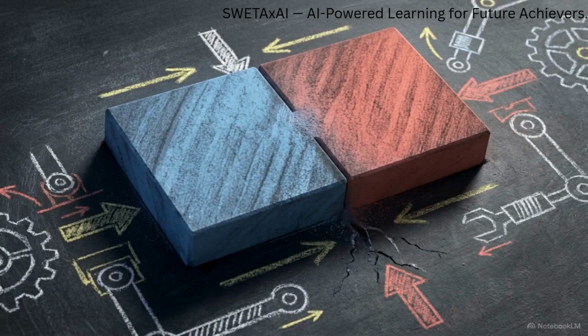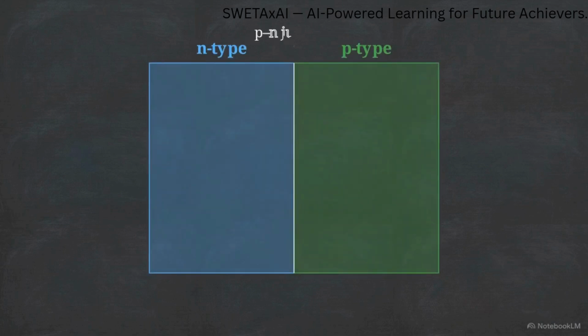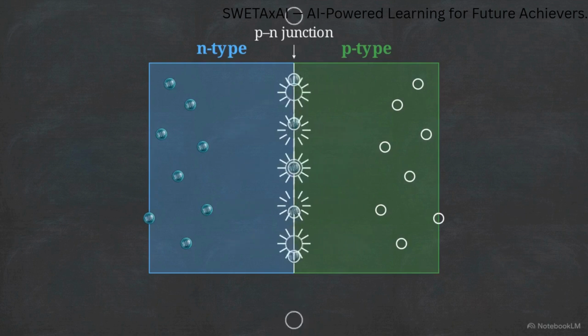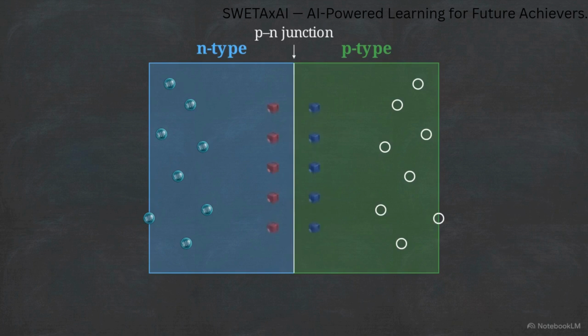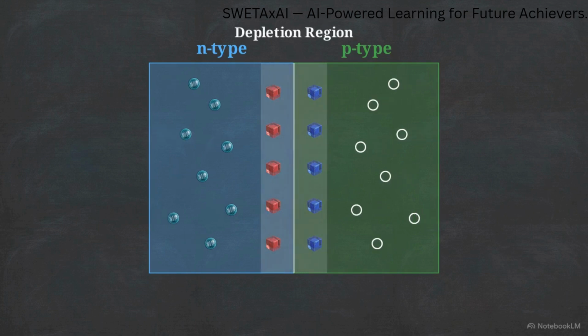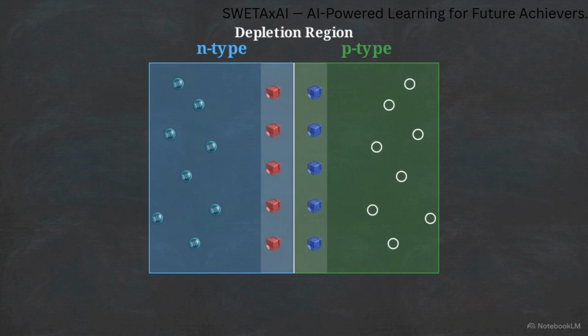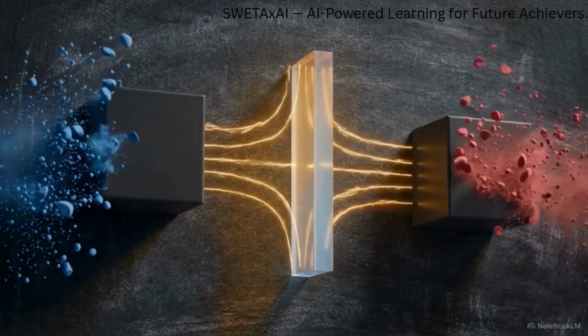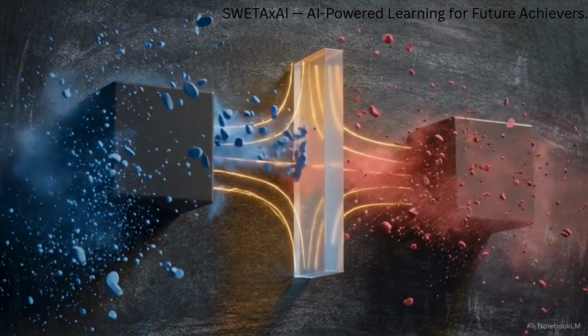The next step is to physically combine an N-type block and a P-type block into a single solid piece of silicon. This diagram shows the p-n junction, where these materials meet. Upon contact, electrons and holes diffuse across the junction to combine, driven by the concentration gradient. Neutralizing leaves behind fixed, statically charged ions locked into the crystal. These form the depletion region, a physical barrier zone where no free charge carriers can exist. This region creates an internal electric field that eventually becomes strong enough to stop any further movement of charge across the boundary.